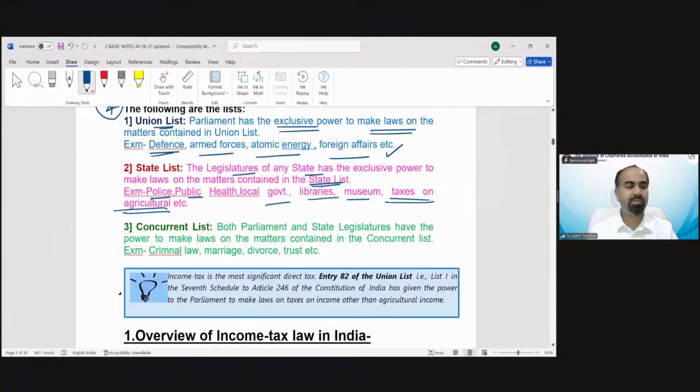The Concurrent List is like a mixed list: those cases in which both state and central government have power to make rules. Both Parliament and state legislature have the power to make laws on the matters contained in the Concurrent List, like criminal law, marriage, divorce, trust, etc.